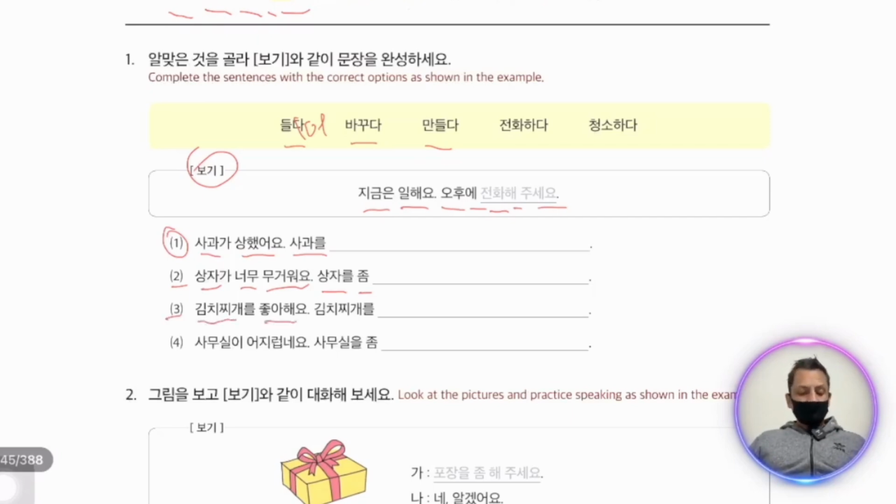I like 김치찌개. 김치찌개를 만들어 주세요. In the last we have real. Just put o. 만들어 주세요. Please make kimchi-jjigae for me. Number 4 사무실이. 사무실 is office. 어지럽네요 is very messy. 사무실을 좀 청소해 주세요. Kindly clean the office.